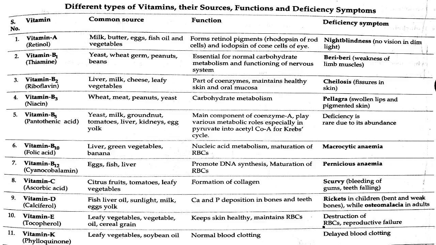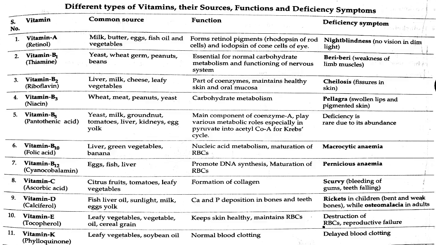Ninth one, vitamin D, that is calciferol. Common sources are fish liver oil, sunlight, milk, egg yolk. Its function is Ca and P deposition in bones and teeth. Deficiency of vitamin D gives rickets in children, that is bent and weak bones, while osteomalacia in adults.